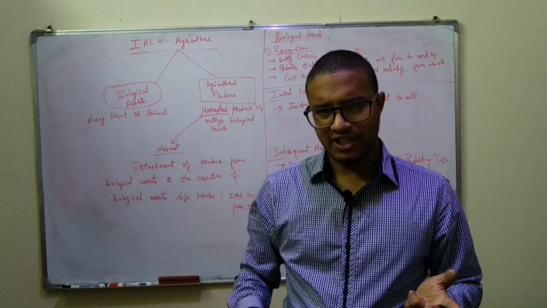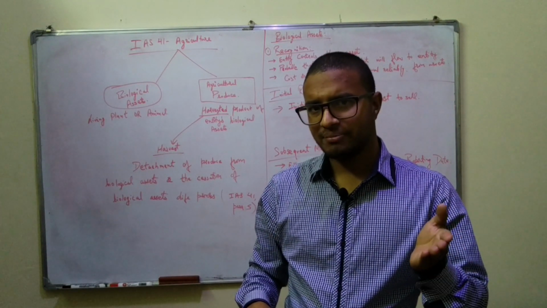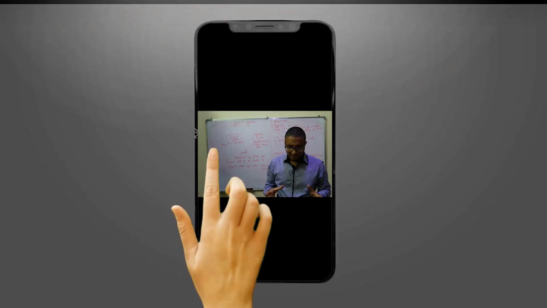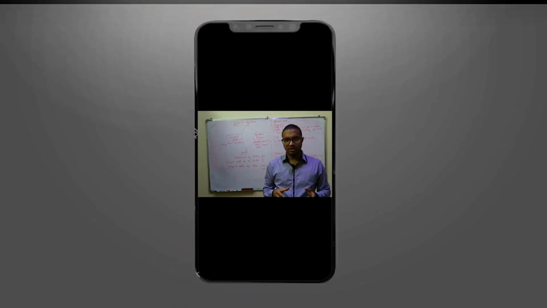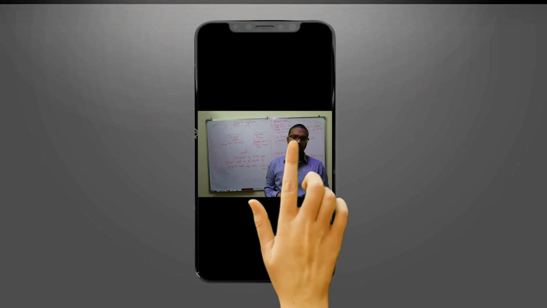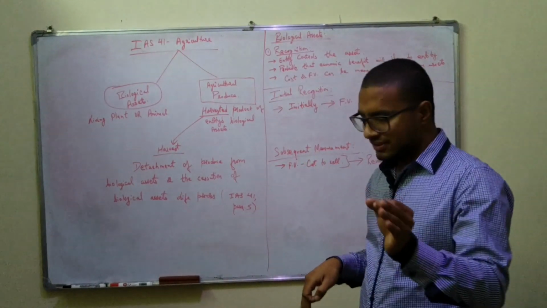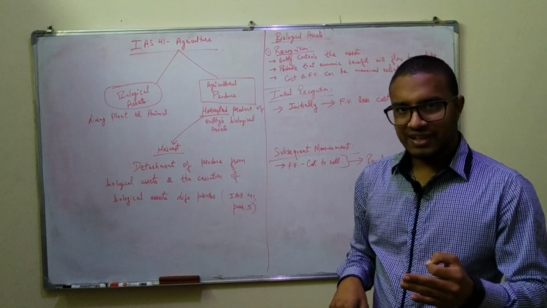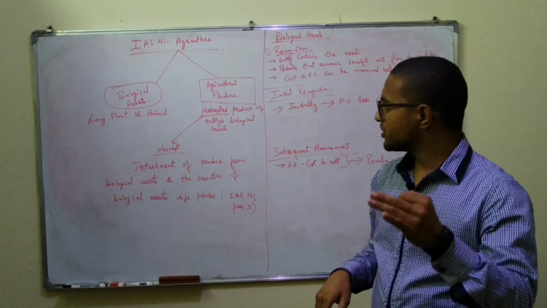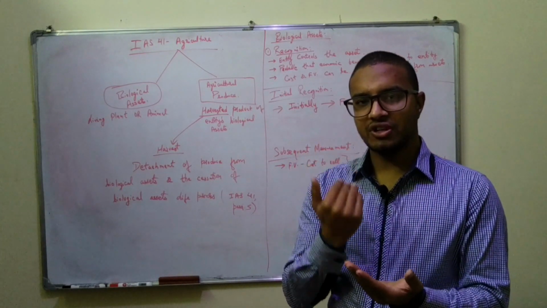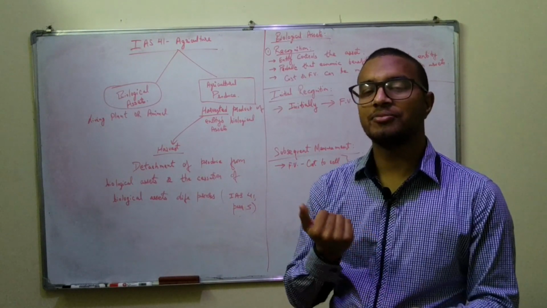So what is a biological asset? Anything that is a living plant or animal is a biological asset. So let's say you just bought a cow, a small calf. That's a biological asset. And then what is agricultural produce? Agricultural produce is the harvest of the entity's biological asset. So anything which comes off the biological asset is agricultural produce.